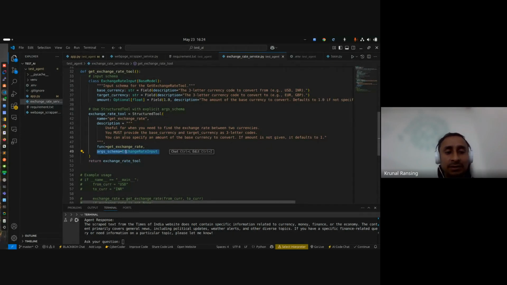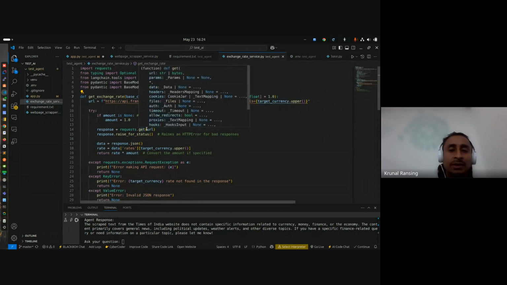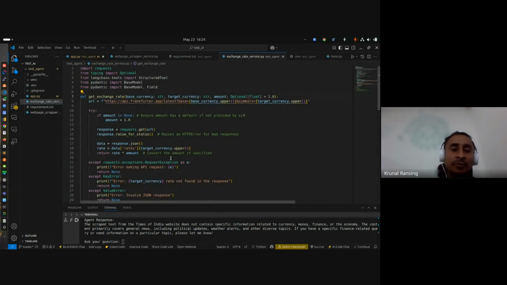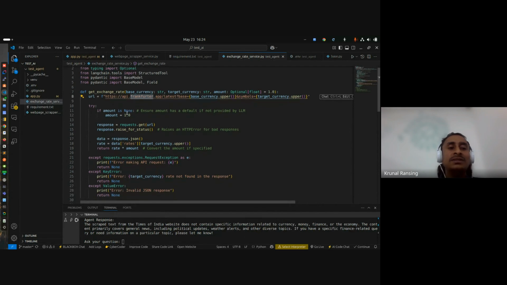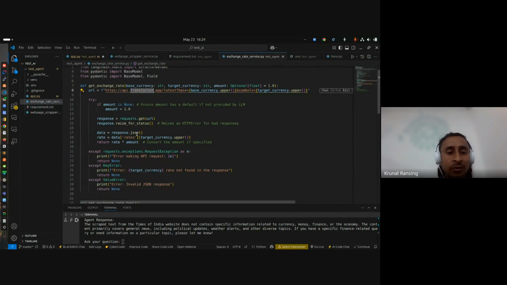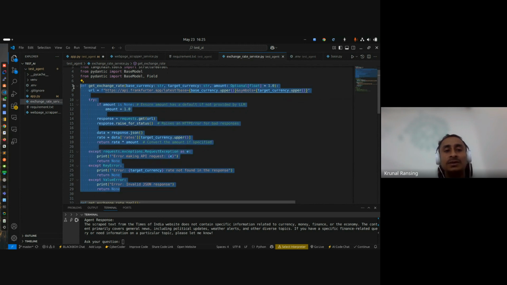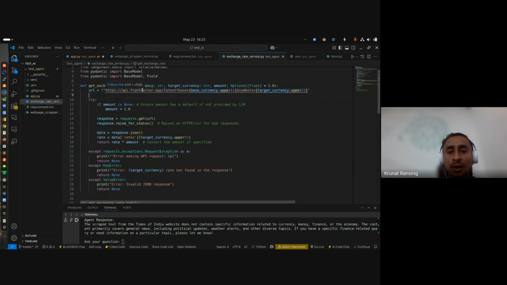So this get exchange rate is normal code. Don't take it as specific to the Python language; it could be any language, Java, JavaScript, anything. This is a simple program. I have to get the exchange rate from currency to currency. This just opens this URL and I take the data from that. It doesn't require a token or an account, so I just use this URL. You can use anything here. This is the basic code. I will not explain it in detail. Just understand this is the basic exchange rate, and I'm going to call the API.